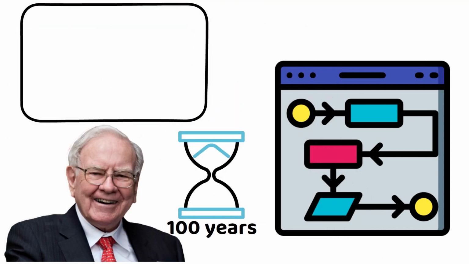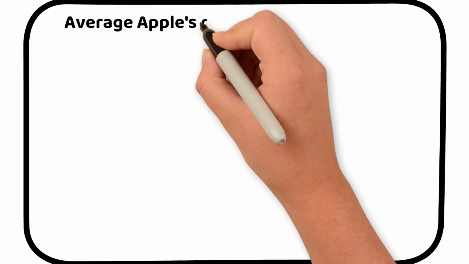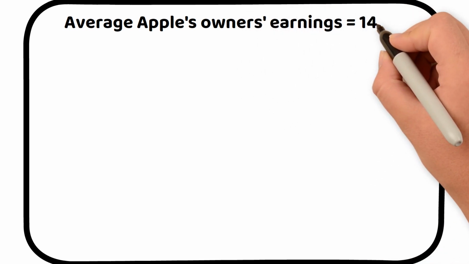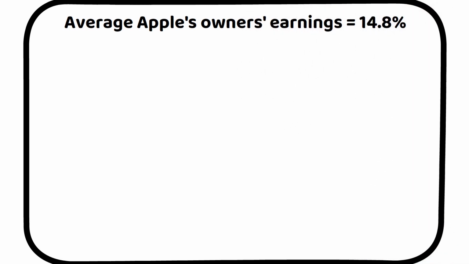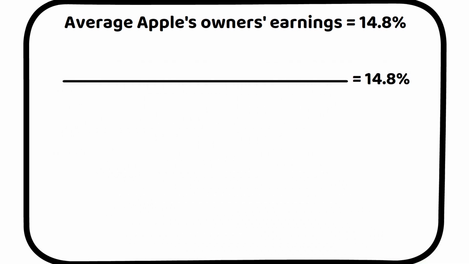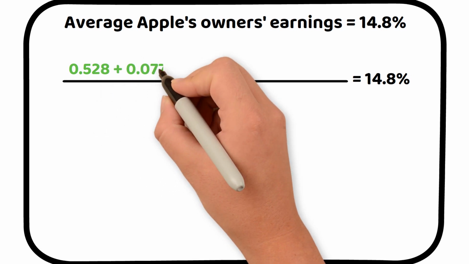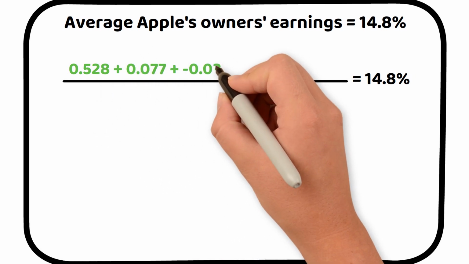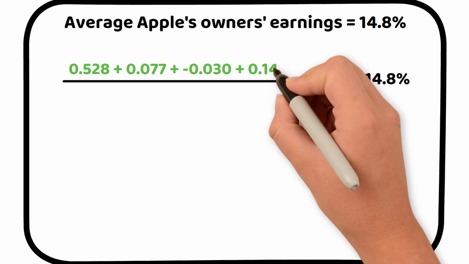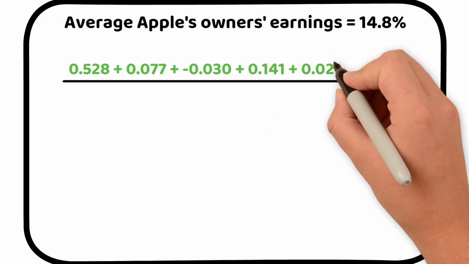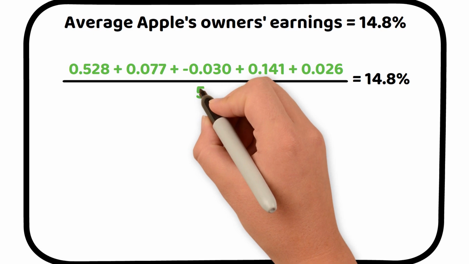For example, let's take the average growth rate of Apple's owner's earnings, which is 14.8%. This number is obtained by calculating the average of the owner's earnings growth rates mentioned earlier: 0.528, 0.077, minus 0.030, 0.141, and 0.026.